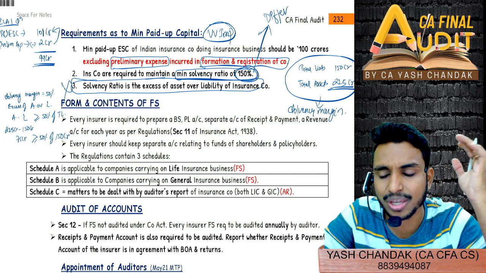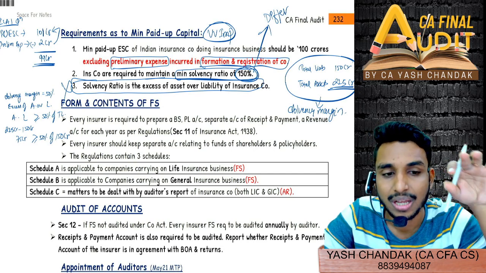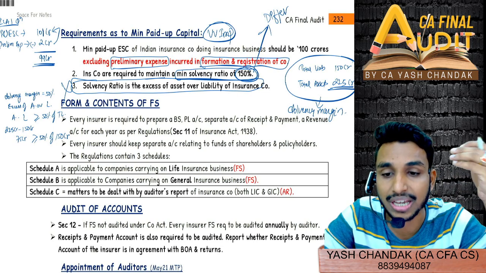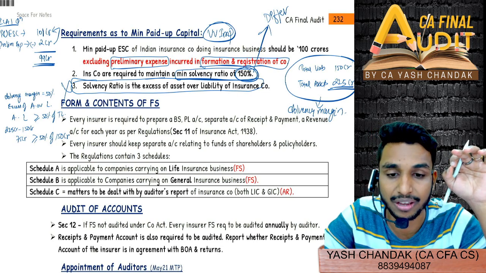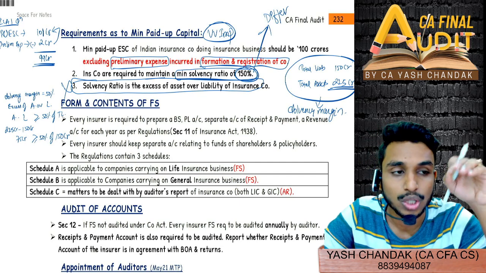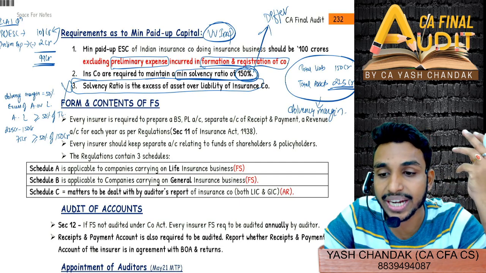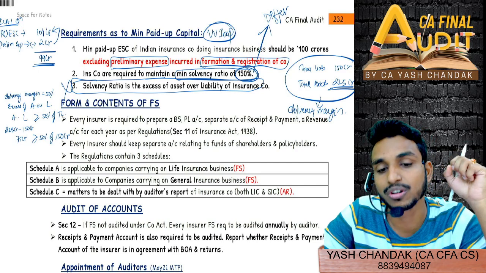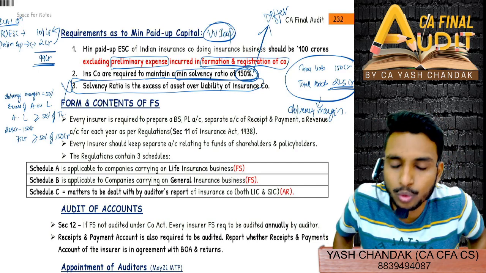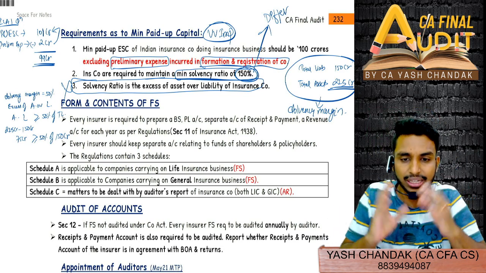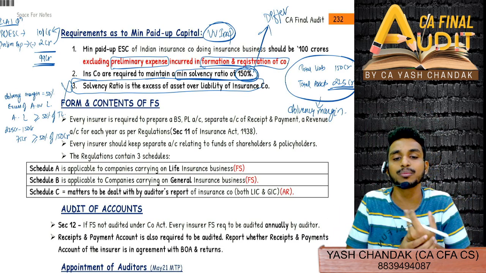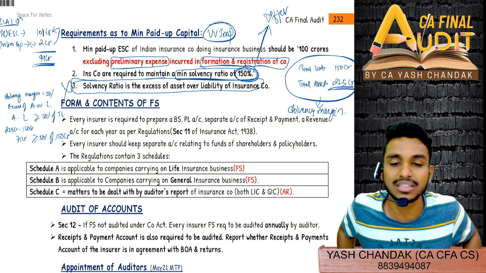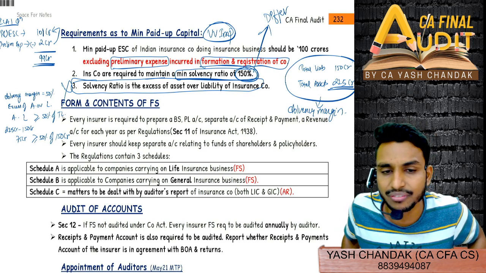Solvency ratio is different concept. They have not got into detail about that, but that is to be maintained 1.5 times. फिर control levels, control solvency level एक आता है, that is to be maintained 1x. अगर उससे भी नीचे जाते हो, तो then you have to liquidate. IRDAI will liquidate you. So control level of solvency is there. There is solvency ratio 1.5x, and that how has to be computed, Form HG, Form GH के हिसाब से asset and liability निकाल के we have to see 1.5x आता है कि नहीं. So that is a different thing, that you can also gather the information online, or I will share the video.